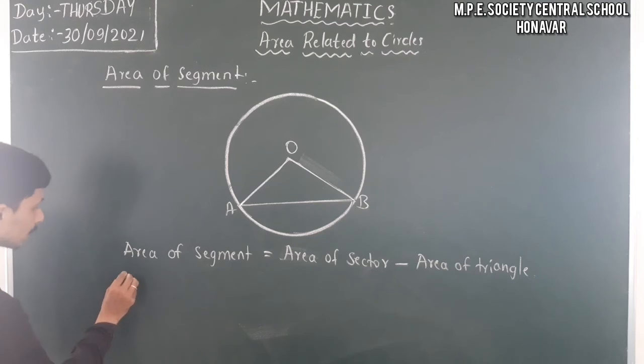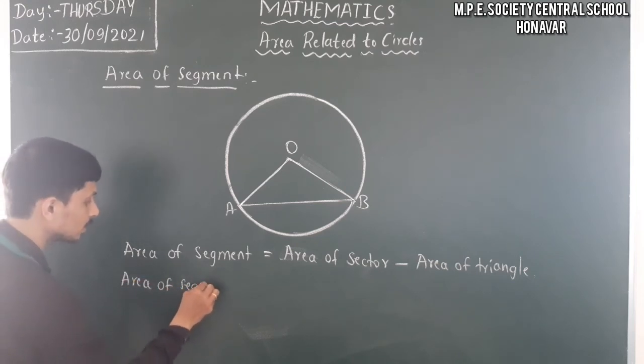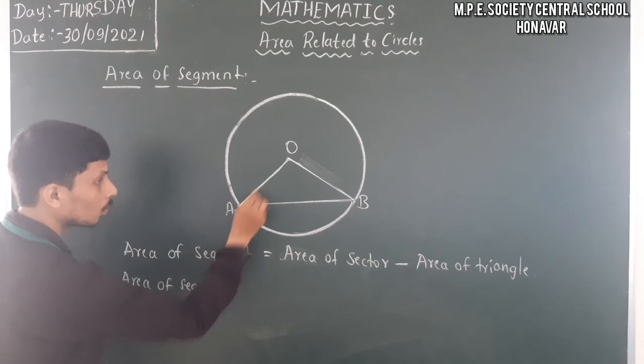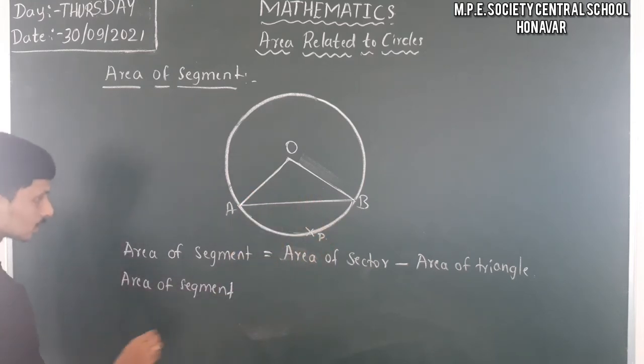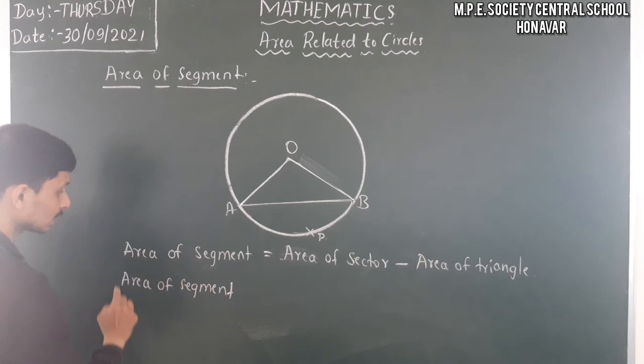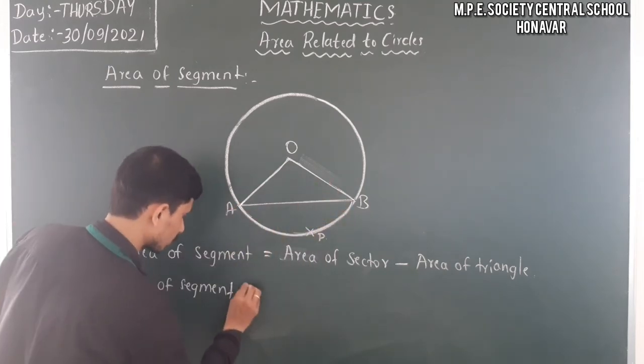So area of segment, OA, I will take this as P, OAPB. This area of segment is nothing but APB.